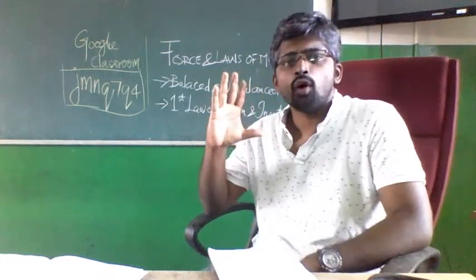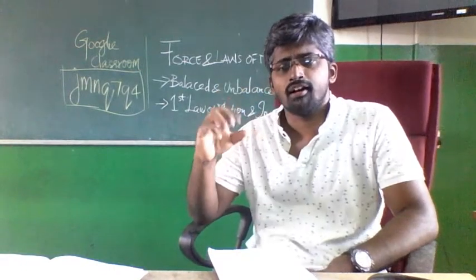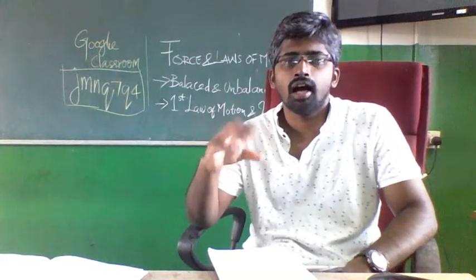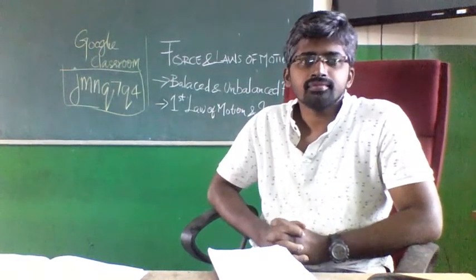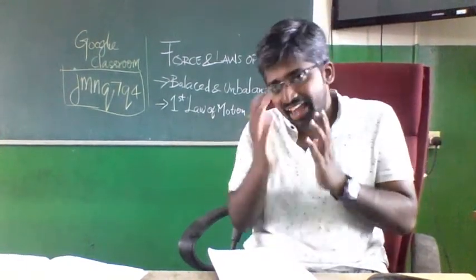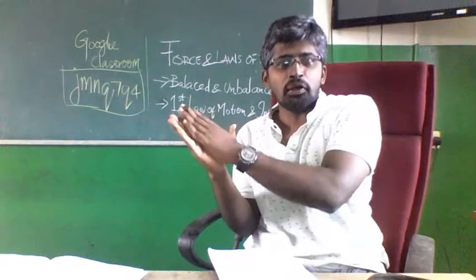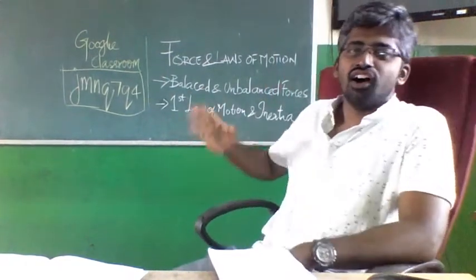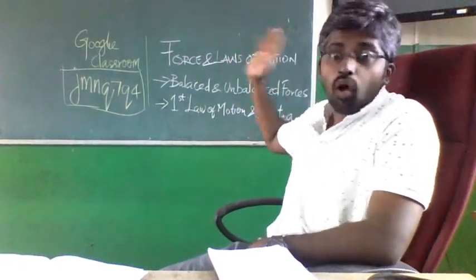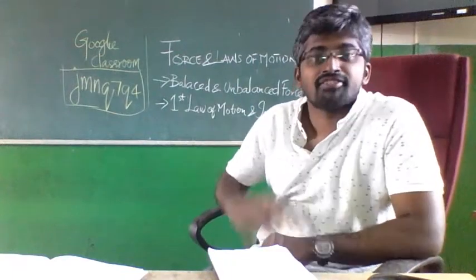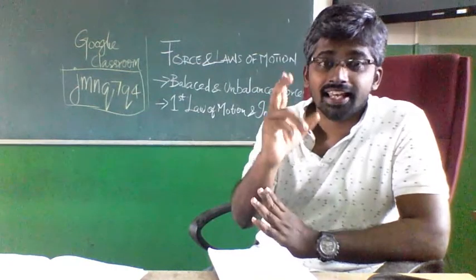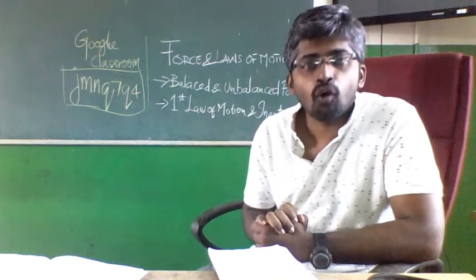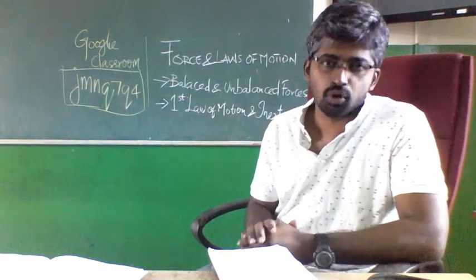Those are the very important fundamental ideas of the first unit. Now we are getting into the second unit, that is called force and laws of motion.